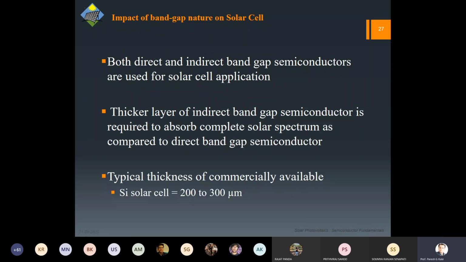The typical thickness of solar cells available is 150 to 200, 250 microns for silicon. But when we talk about the direct band gap, it is nearly 1 to 3 microns. So now you can understand we are using only 2 to 3% of the material. That is how gallium arsenide or these direct band gap cells use so much less material compared to silicon.